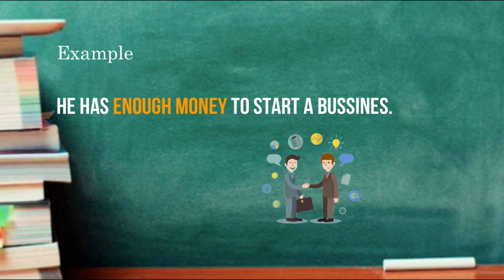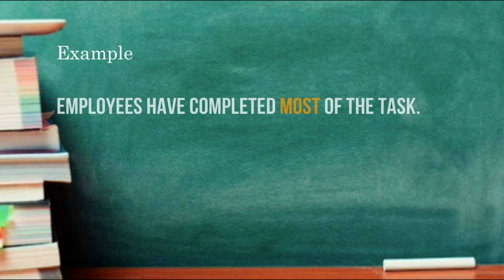In that example, it does not define what actual money he has, but it shows he has money to start a business. Another example, employees have completed most of the task. In this sentence, it's not defined what actual task was completed by the employees, but it gives us an estimated idea.